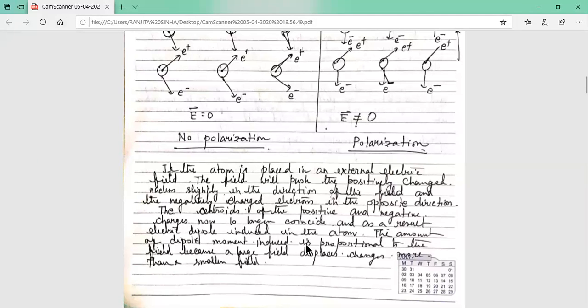The amount of dipole moment induced is proportional to the field. So if the field is larger, then the dipole moment is also larger, because a large field displaces charges more. Mu equal to q into d, where q is the charge and d is the displacement. For a large field, the displacement of the positive and negative charge is large, so the dipole moment is also very high.